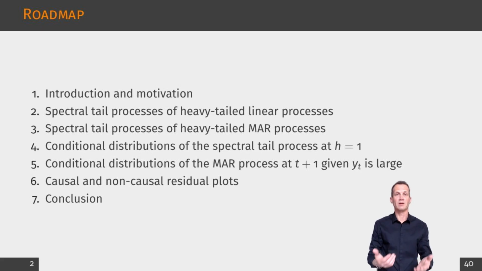We then study the one-step conditional distribution of the spectral tail process, because this is the key building block for extreme forecasting. After that, we translate the spectral results into conditional laws for the original process one step ahead, given that today is extreme. This is where bubble continuation versus crash branches arise. Finally, we present causal and non-causal residual plots as a practical diagnostic, illustrate them with a case study, and we close with conclusions and open directions.